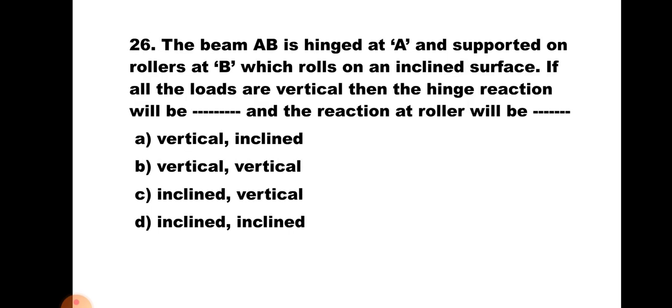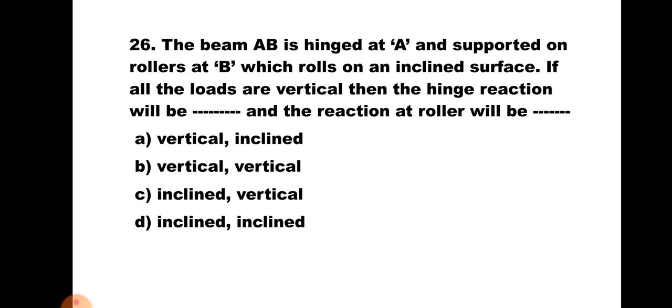inclined. Question number 26. The beam AB is hinged at A and supported on rollers at B, which rolls on an inclined surface. If all the loads are vertical, then the hinge reaction will be dash dash dash and the reaction at the roller will be dash dash dash. A, vertical, inclined; B, vertical, vertical; C, inclined, vertical; and D, inclined, inclined. Now here A is hinge, B is roller, which is moving on an inclined plane.